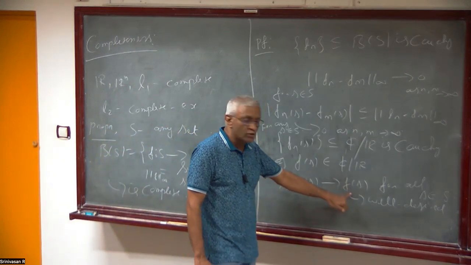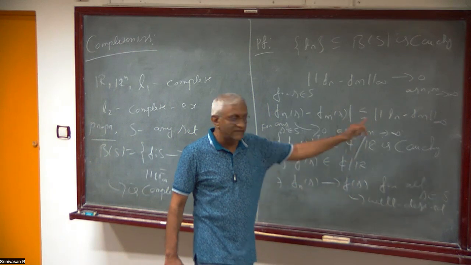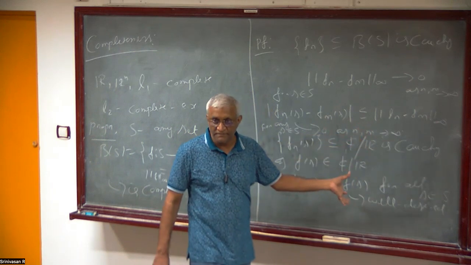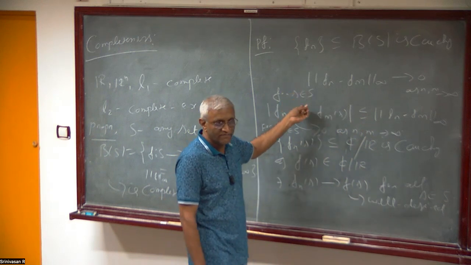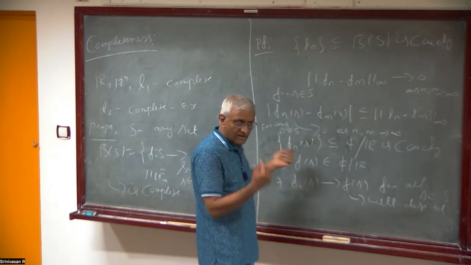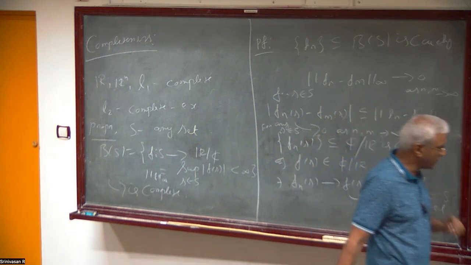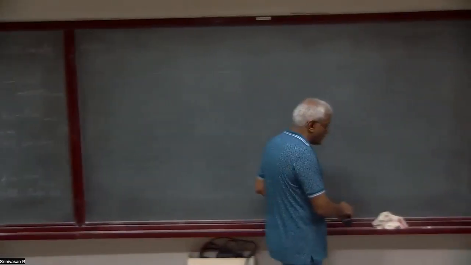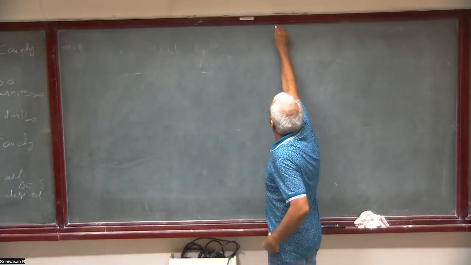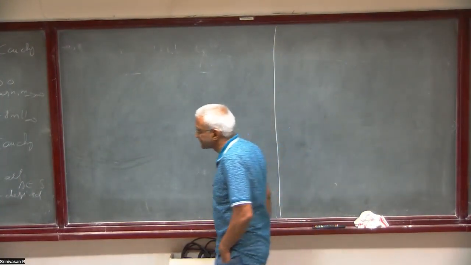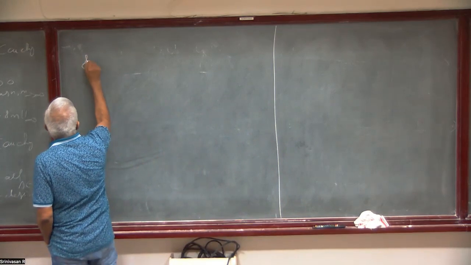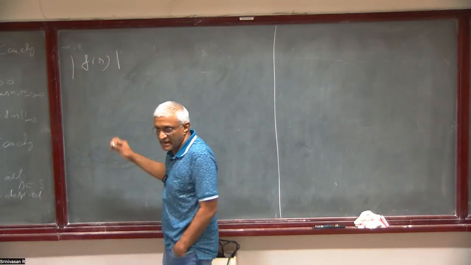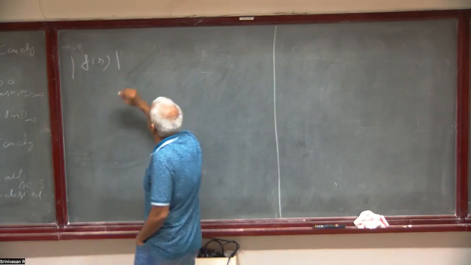So now we have to show that this is a bounded function, in B of S, and then we have to show that this convergence is actually uniform. Then that will mean that Fn actually converges to f in the uniform topology. To show that it is bounded, we have to show that the modulus of f of s is less than some M for all s.